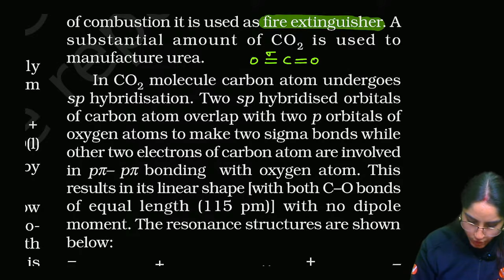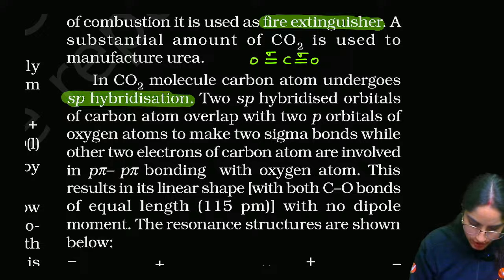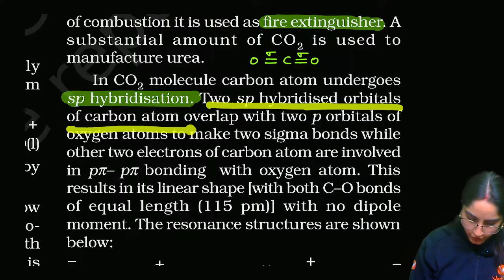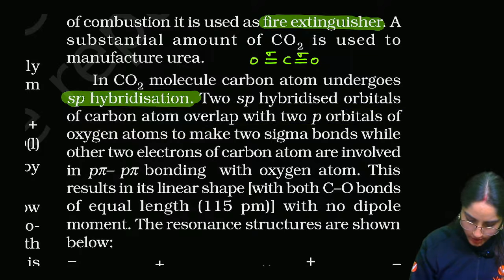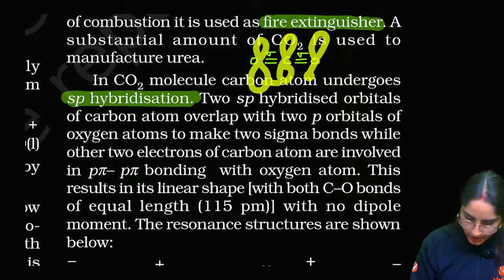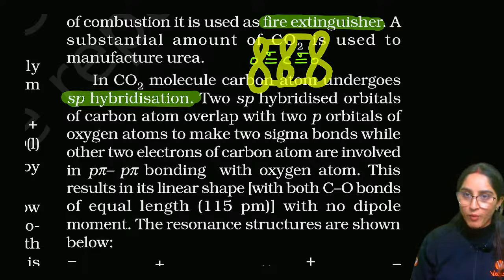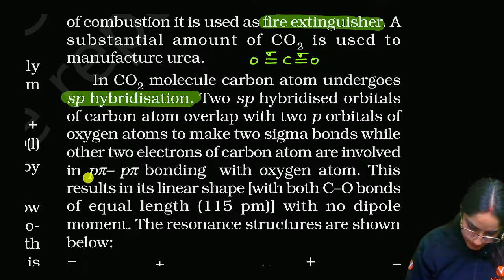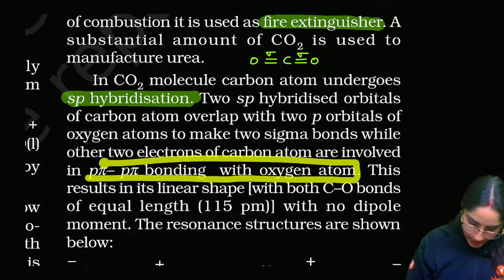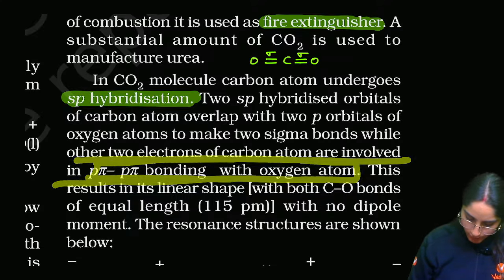Two sigma bonds are there, so that is the reason it is undergoing sp hybridization, right? Then we can say two sp orbitals of carbon overlap to form sigma bonds. Two orbitals of this overlap to form sigma bonds here as well. They form pi bonds here, right? p-pi bonding with oxygen atom. Other two electrons of carbon are involved in p-pi bonding.